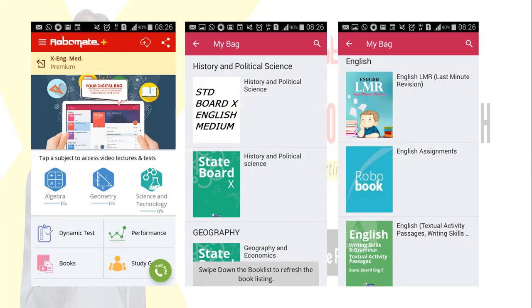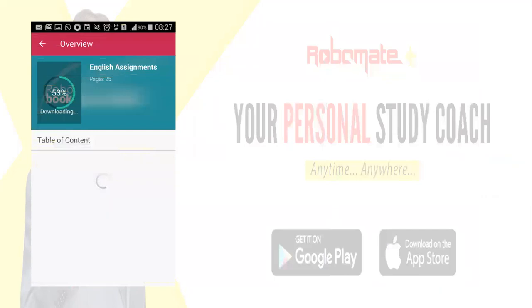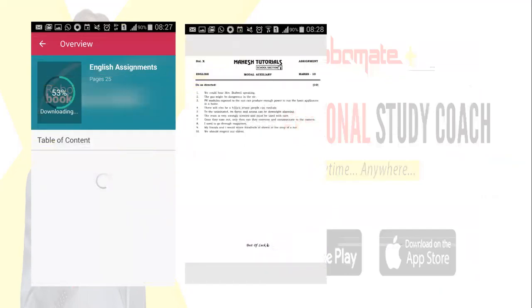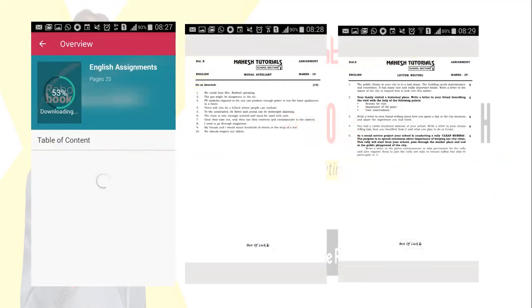Then you have all the extra passages and writing skills if you wish to practice, and the assignments provided to you. Once done, you can also find exercise or worksheets related to grammars. That is your modal auxiliaries, letter writing, non-finite verbs, and so on. Ensure that if you have practiced everything,